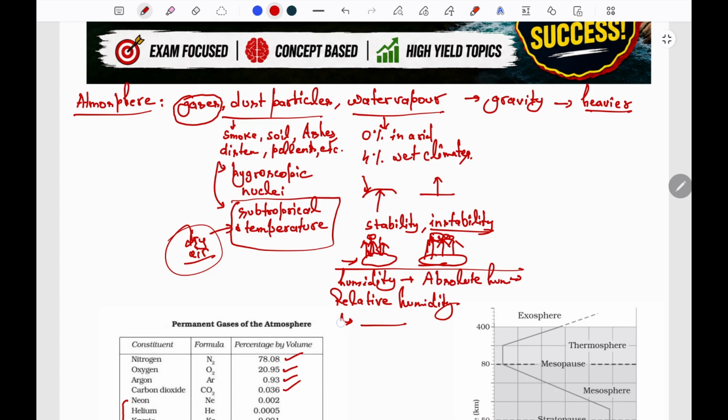This relative humidity also changes with temperature. As the capacity of the air to hold moisture increases with temperature, relative humidity is also affected by this, and it is more over the oceans and less over the continents.